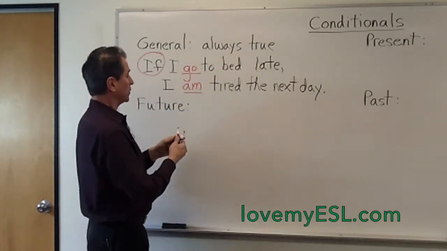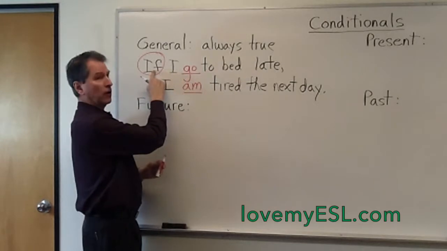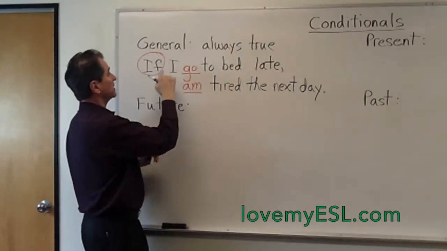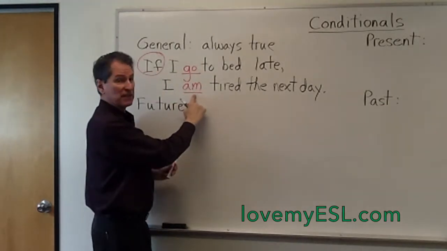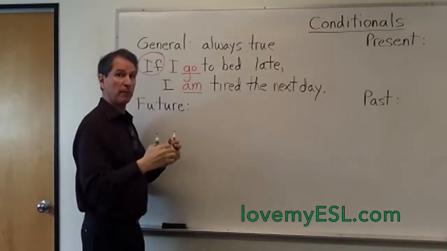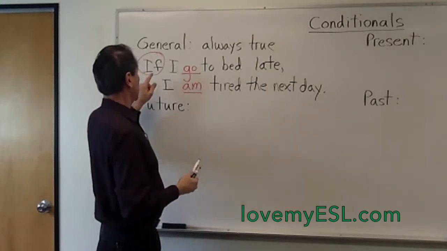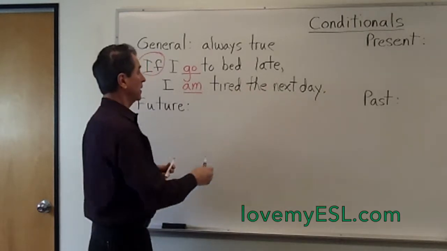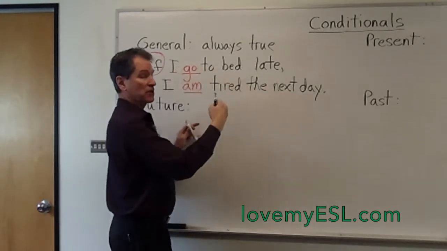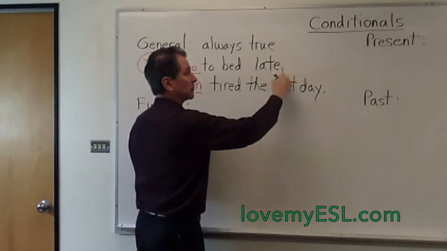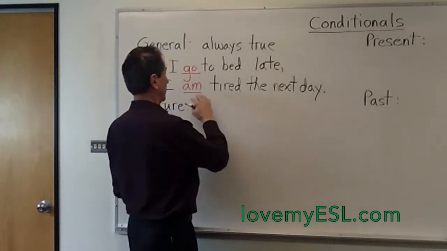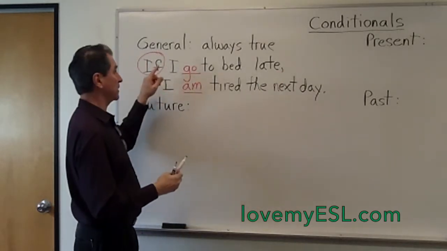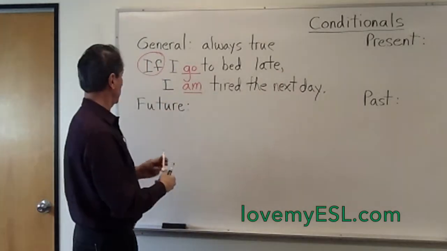And when it's always true, I use the present tense in the if clause. Remember, clauses are parts of the sentence. So I use the present tense in the if clause and the present tense in the main clause. So remember, there are 2 clauses in the conditional. The if clause is your dependent clause, and the main clause is the other clause. Notice I have the dependent clause first, so just like with adverb clauses, you need to put a comma after that before the independent clause. So the grammar says you must put a comma after the dependent clause when it is first.